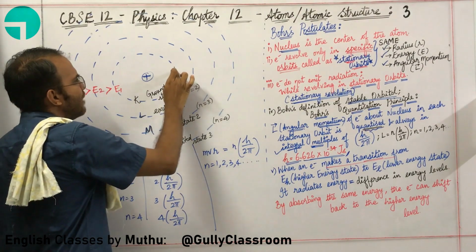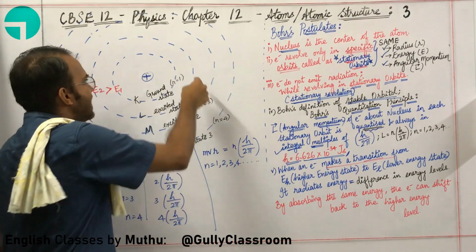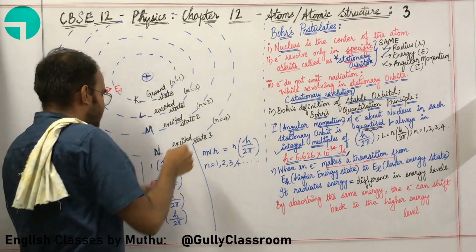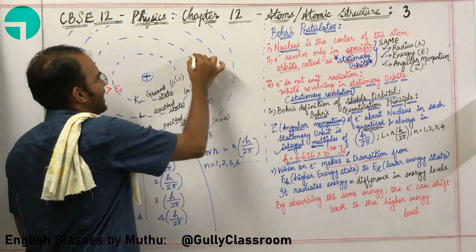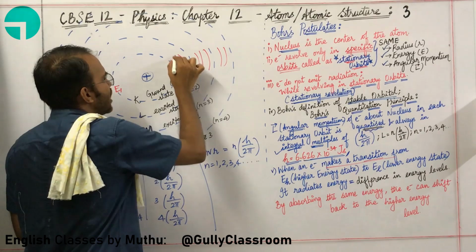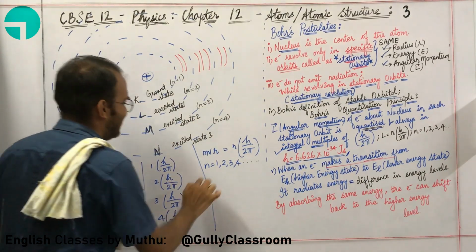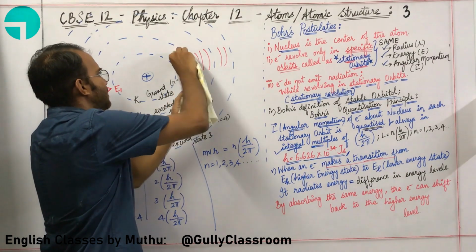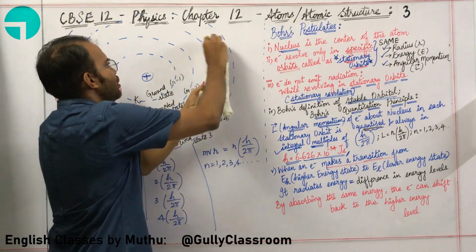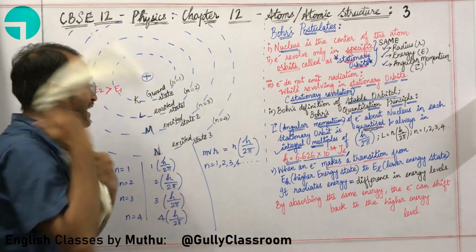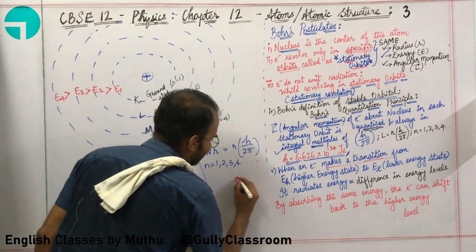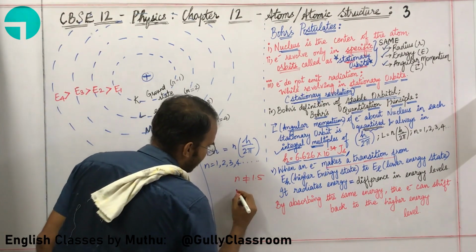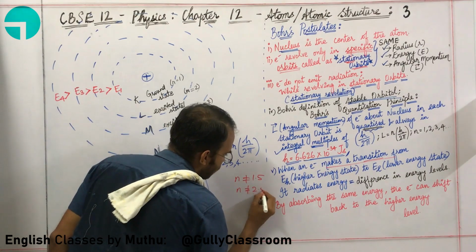The orbits have to be these specific orbits. n cannot be in between these orbits. There cannot be electrons moving here. In order to indicate that particular idea, n is always an integer. So n can be 1, 2, 3, 4 and such values. It cannot be 1.5, n cannot be 2.5.